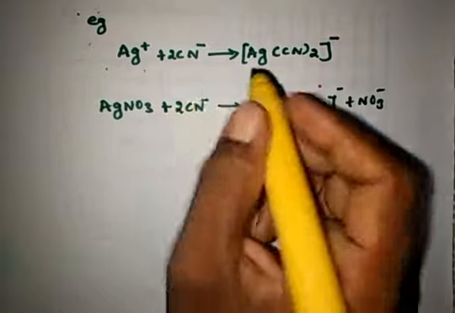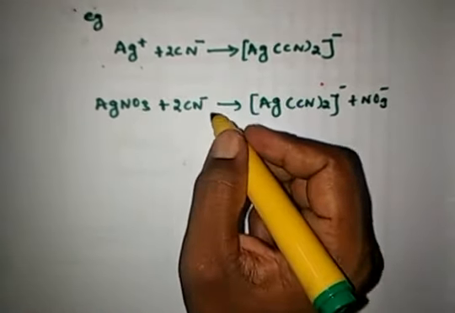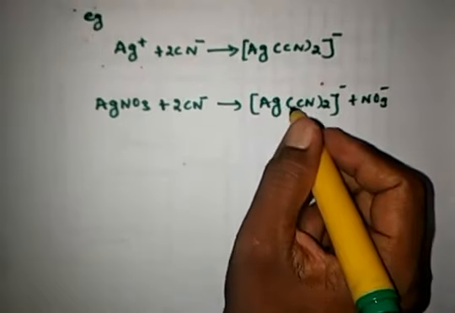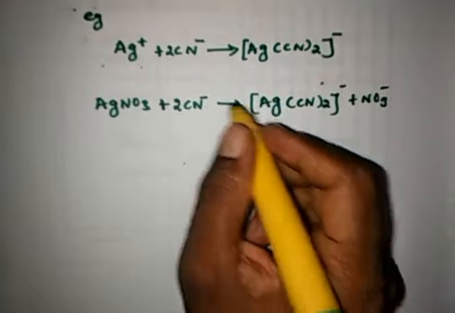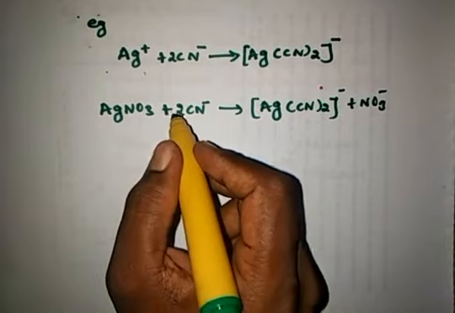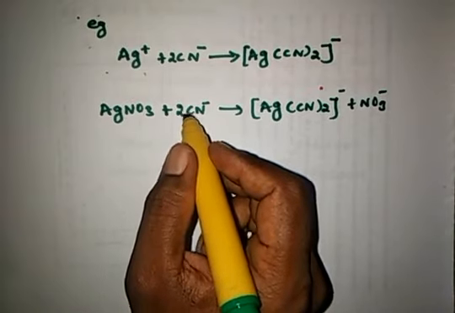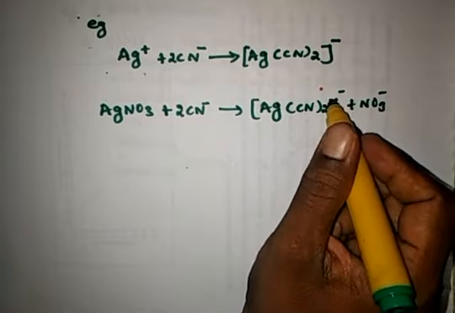Two ions of cyanide are coordinating with the silver. And then the silver nitrate is added to the cyanide solution, and here the formation of Ag(CN)2 minus takes place.